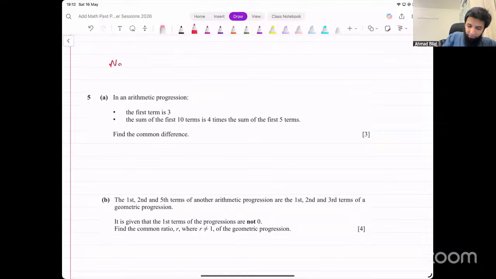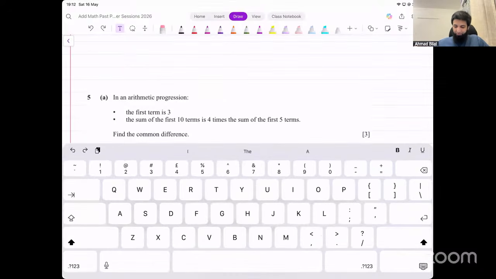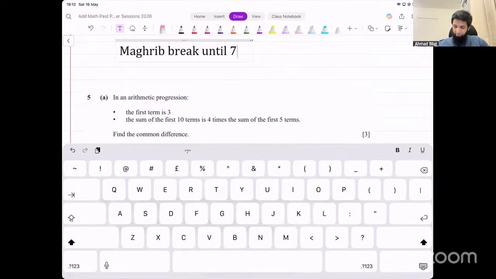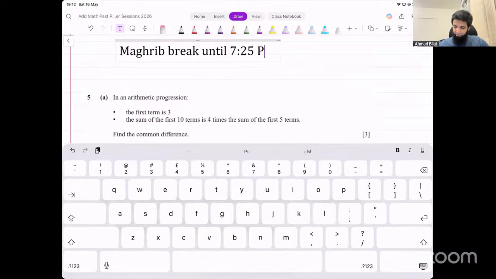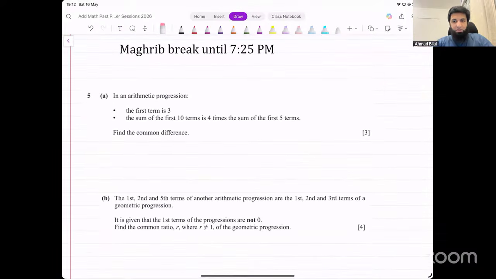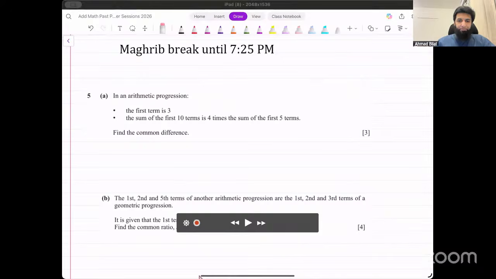So we have a namaz break. My writing is extremely bad. I'll type it. Okay, so we have a short break now. When we come back, we will inshallah do this question and more after that.